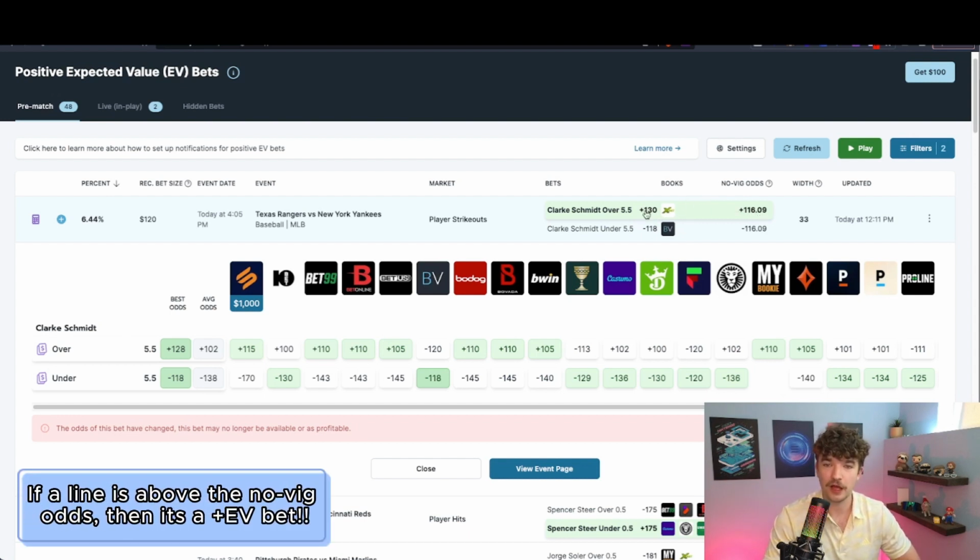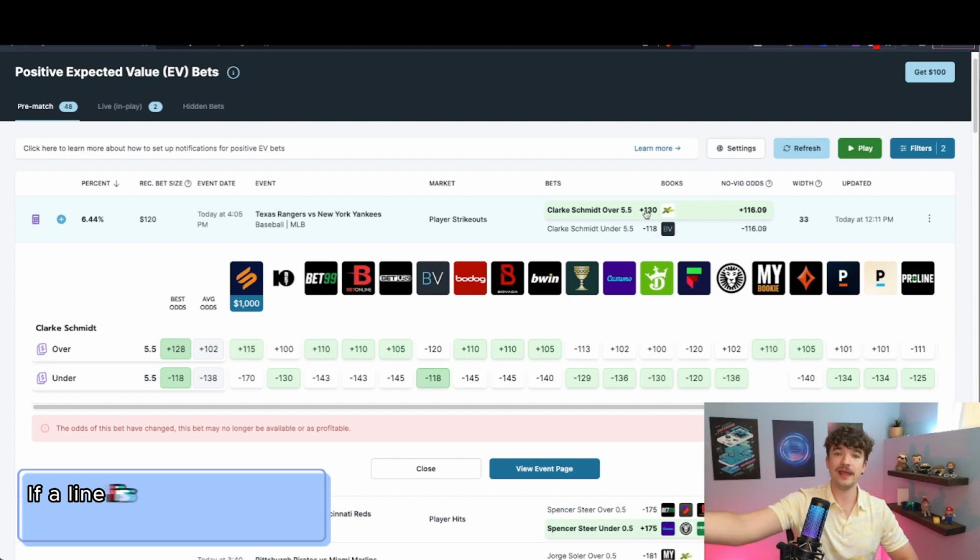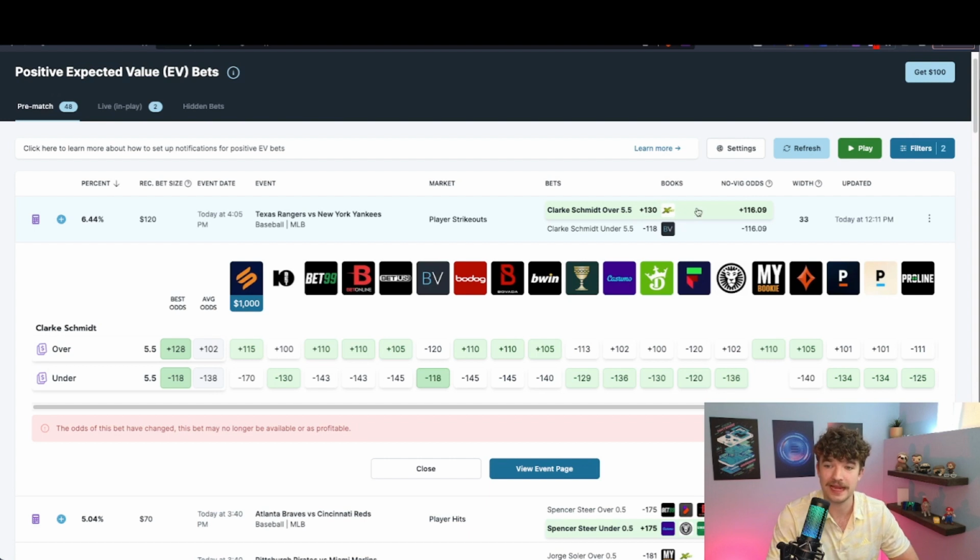So we're getting 14 cents on every dollar higher payout than we actually should be getting, because the no-vig odds are a direct correlation to what the percentage is for something to hit. So if these are plus 116 and we're getting plus 130, we're getting paid out more than we should, and this is an accurate line of what we actually should be getting paid out.